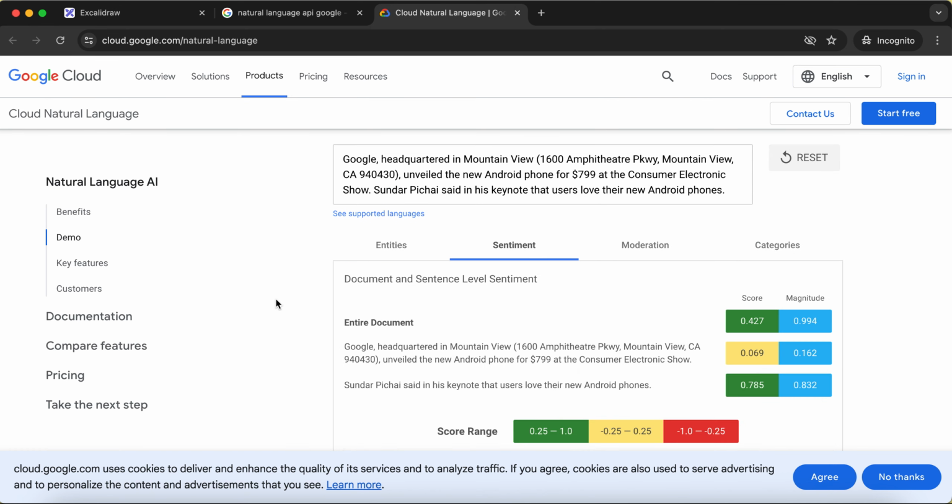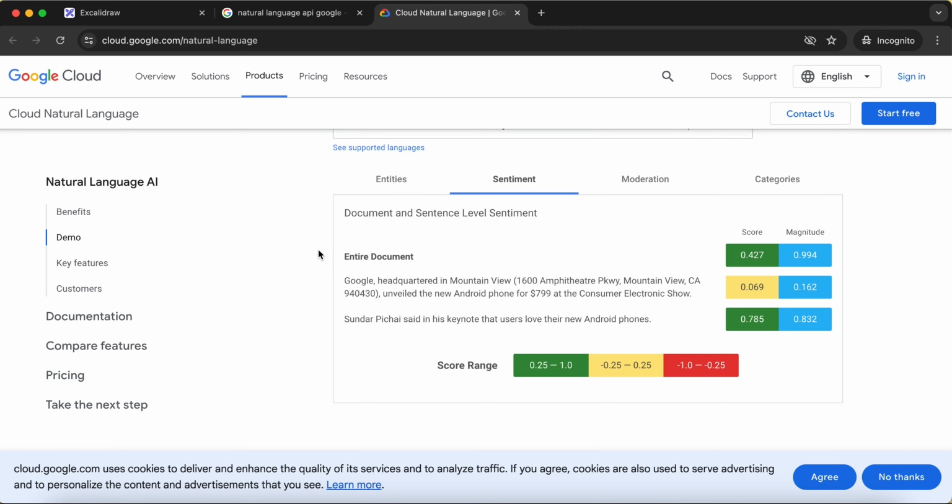Now if you go to sentiment, this is also very interesting. It analyzes the entire paragraph and tries to convey what kind of message, or what the context of that entire text is, right? And overall it says that green is dominant here, and that means it is document and sentence level sentiment, and this is the score range of it, right?